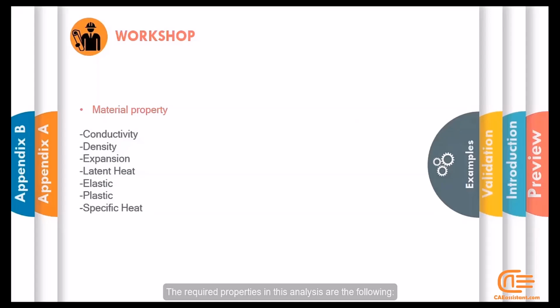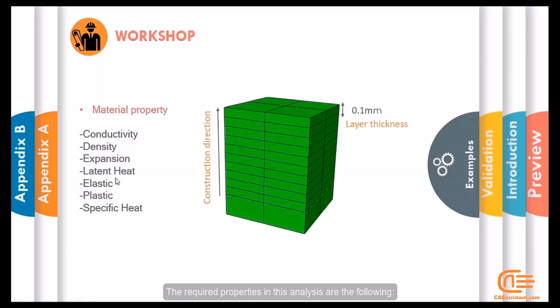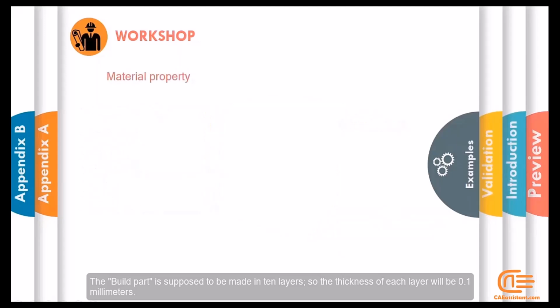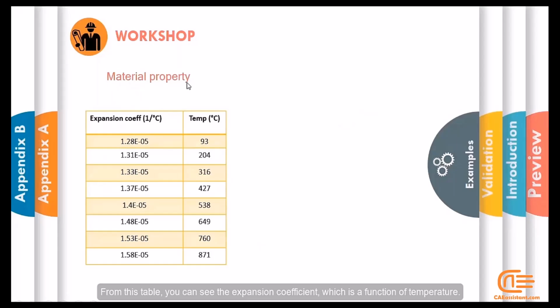The required properties in this analysis are the following: conductivity, density, expansion coefficient, latent heat, elastic and plastic properties, and specific heat. The build part starts from here. And this is the build table. The construction direction is the global z-axis. The build part is supposed to be made in 10 layers, so the thickness of each layer will be 0.1 mm. From this table, you can see the expansion coefficient, which is a function of temperature.